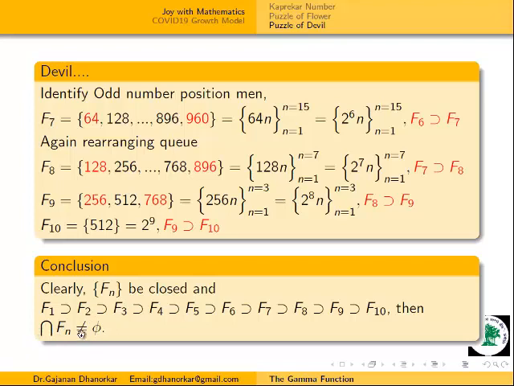Those who have completed their BSc know that we are forming a Cantor set. By using this Cantor set, surely we can write that their intersection is not empty, and this intersection contains the number 512. But those who are from school can rearrange all these numbers in this way and write it this way, and then we will finally get the answer.